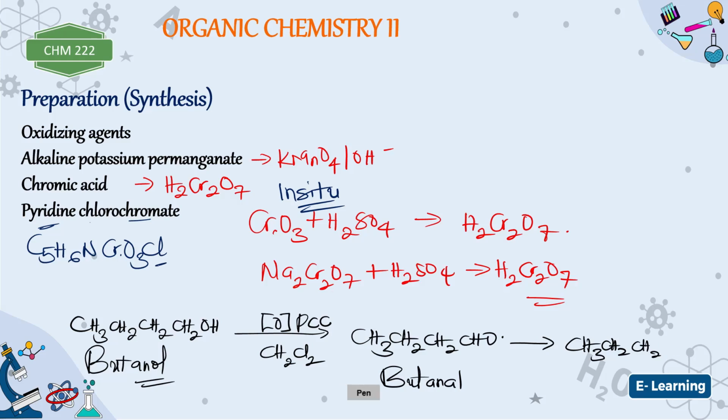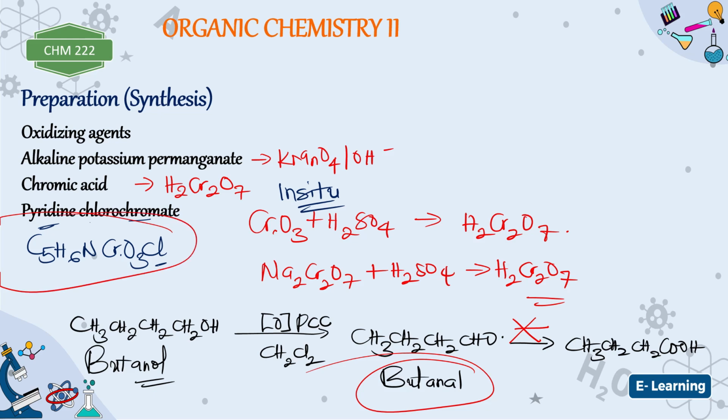To what? Butanoic acid. But with pyridinium chlorochromate, this reaction is avoided. So it will only end here, at butanal. It cannot convert butanal to butanoic acid. That is why we say it's a special oxidizing agent. So whenever you see pyridinium chlorochromate, know that it's capable of converting a primary alcohol to an aldehyde without converting that aldehyde to the corresponding carboxylic acid.